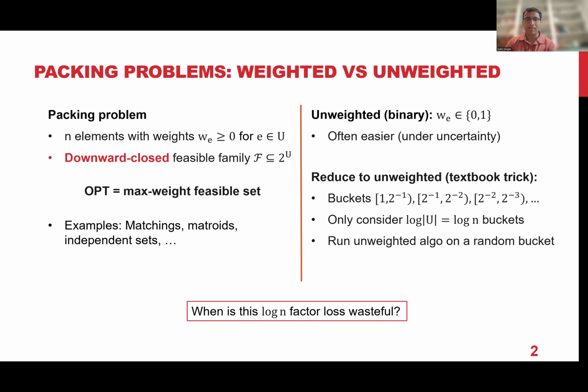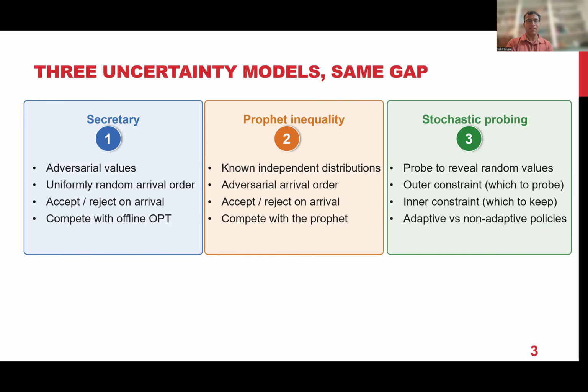So to say it a bit more formally, the three problems we'll be looking at are under uncertainty, but all of them are under arbitrary downward closed constraints: the secretary problem, the profit inequality problem, and the stochastic probing problem. In case you've not heard of these problems before, these are all very well studied problems, with tens or even hundreds of papers on some of them. And so for the rest of the talk, you might as well just focus your attention on, say, the first model, the secretary model.